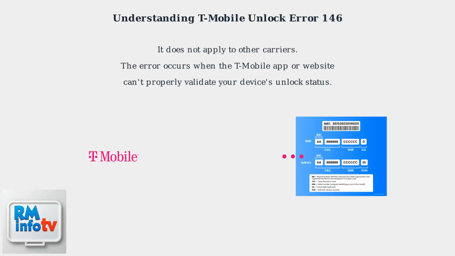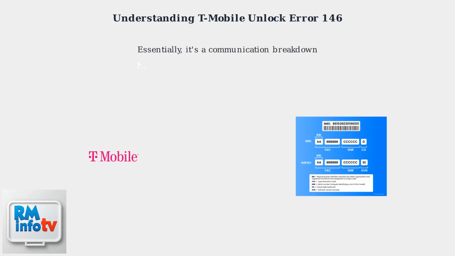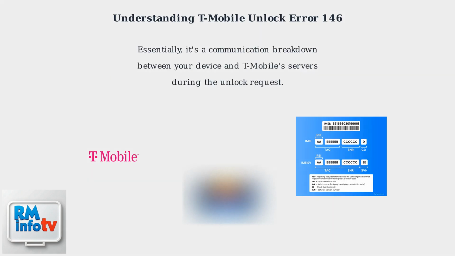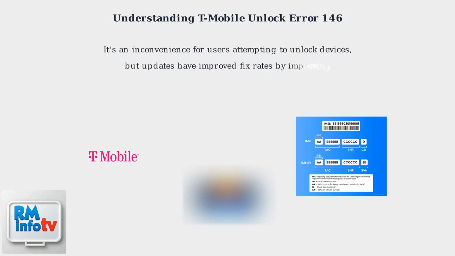The error occurs when the T-Mobile app or website can't properly validate your device's unlock status. Essentially, it's a communication breakdown between your device and T-Mobile servers during the unlock request. It's an inconvenience for users attempting to unlock devices, but updates have improved fix rates by improving IMEI verification protocols.